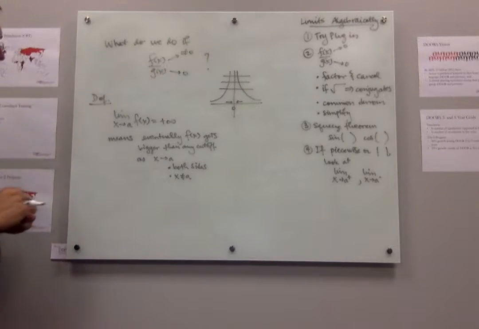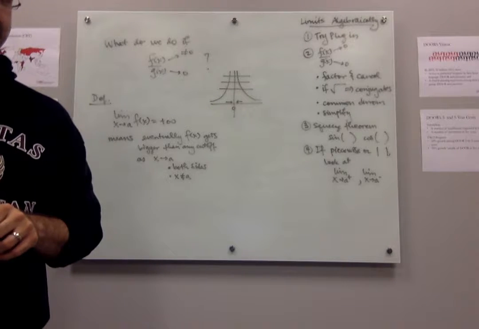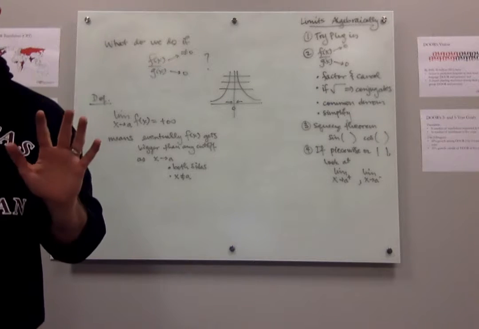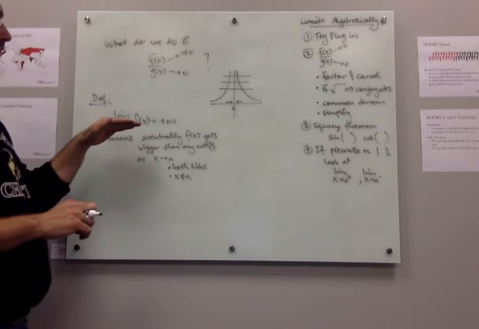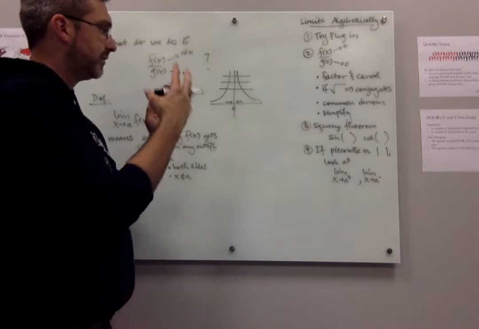Okay, the book uses the term unbounded. I don't like that term because it actually has a different meaning technically. So we won't say unbounded, we'll say infinite. But we're going to say that the limit as x goes to this point is positive infinity.